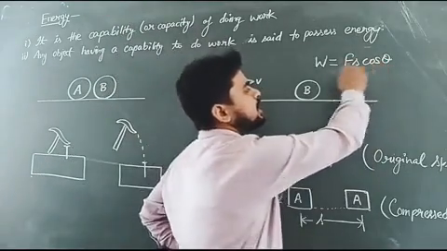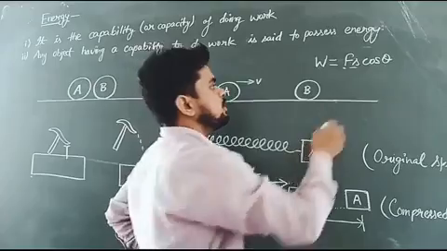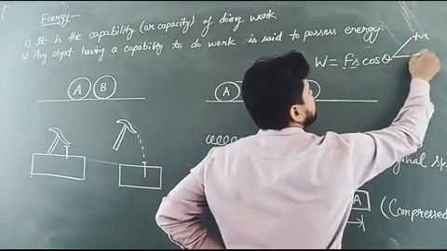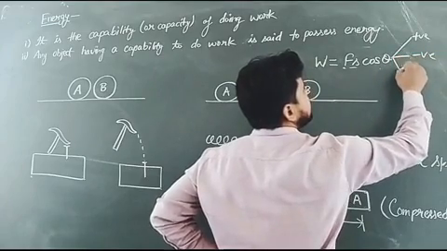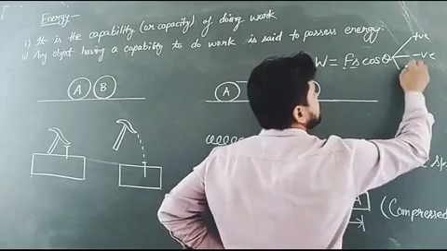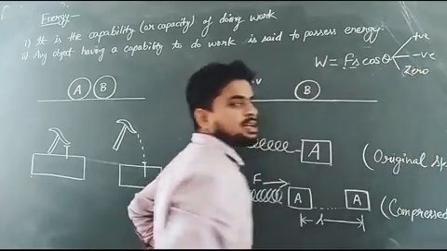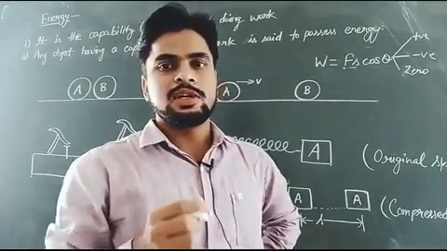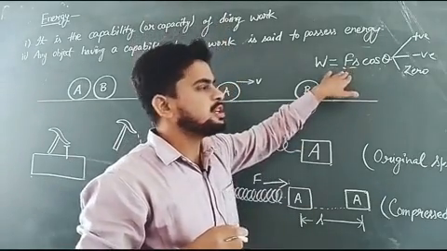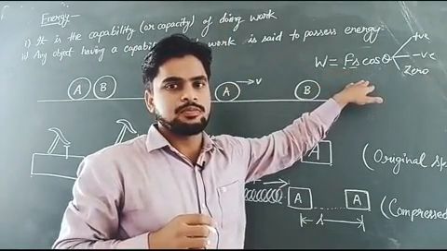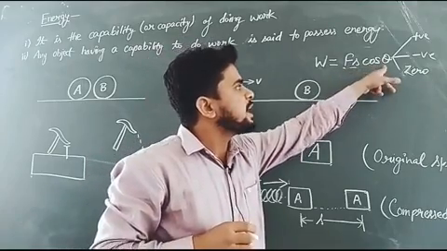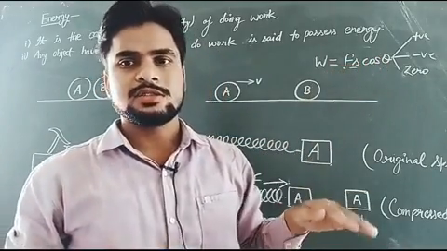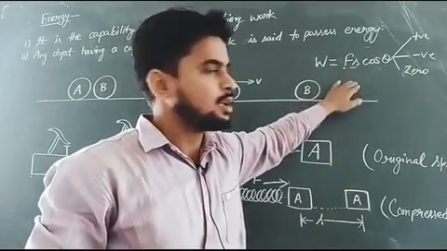Based on this theta, we classified work into three types: positive work, negative work, and zero work. Positive work is that work in which the direction of the force and displacement are the same, or you can say the angle between the force and displacement is an acute angle. In that case, work done is positive.